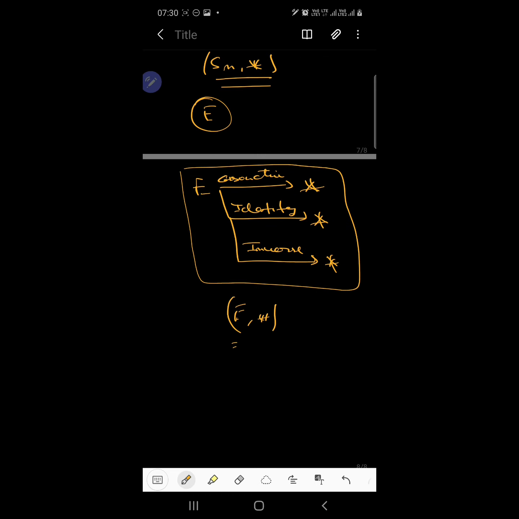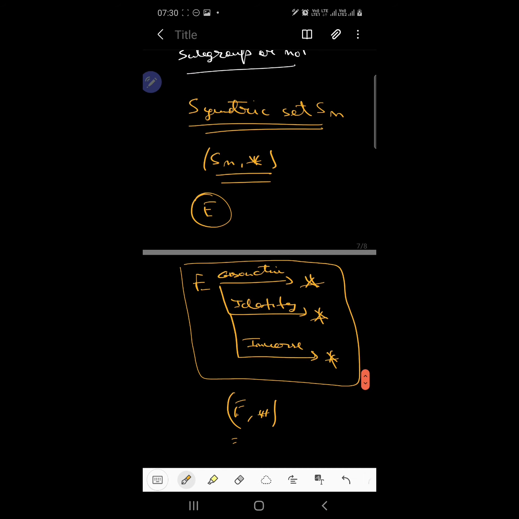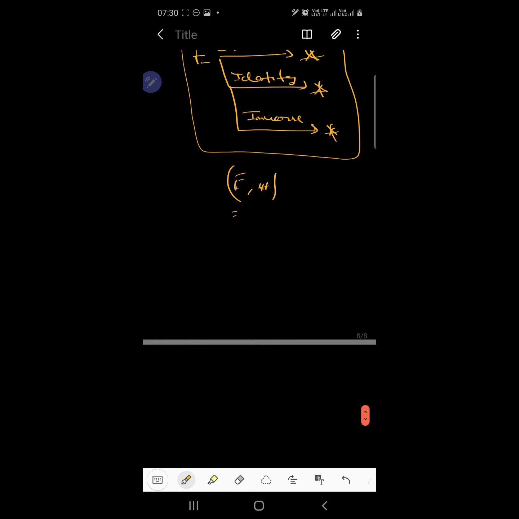And it is a subgroup of the symmetric set Sn. Therefore, we can say that the group of even permutations under multiplication is a proper subgroup of the multiplicative group of the symmetric set. Got it, guys? Clear till this much?